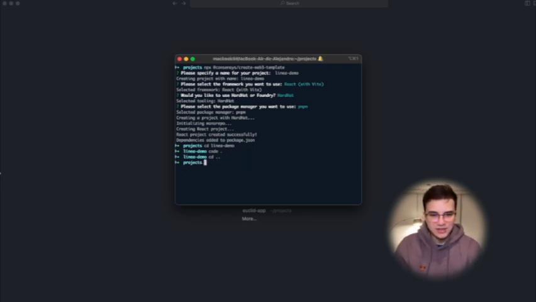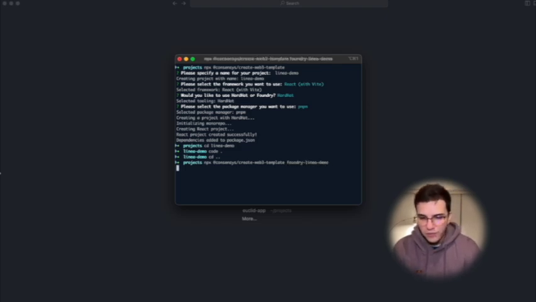And I am going to run our command npx. No, this is not the one. I'm going to run it from the beginning. So let's run npx @consensys/create-web3-template, and let's say this one was a Linea demo. Let's say Foundry Linea demo for this one.